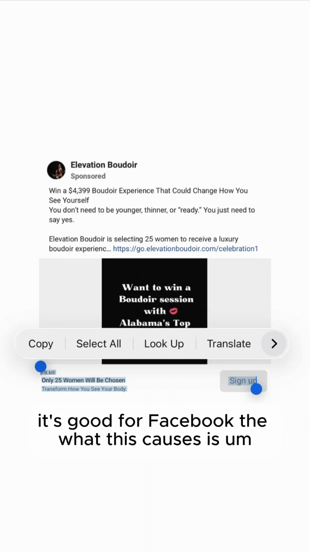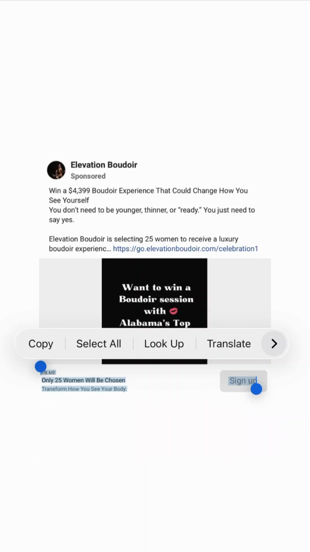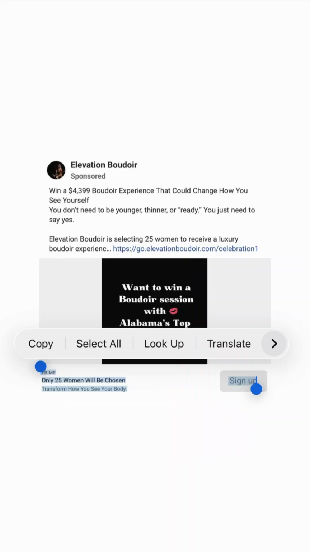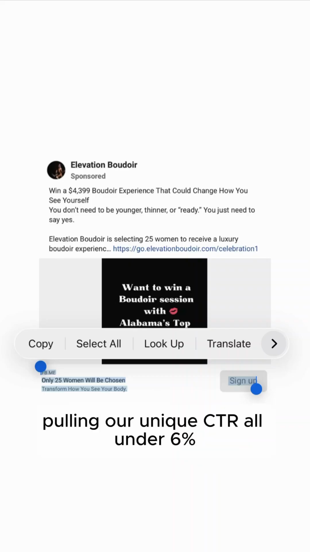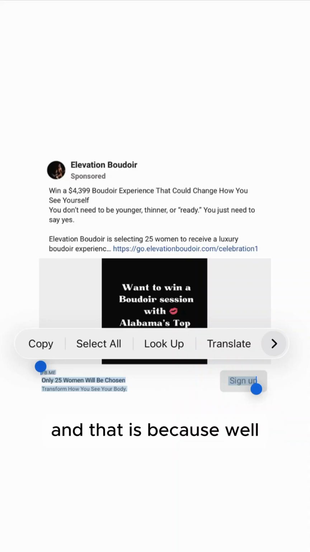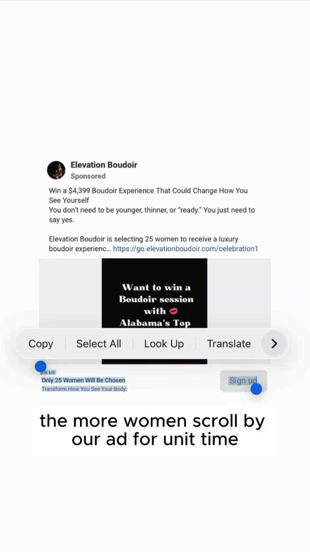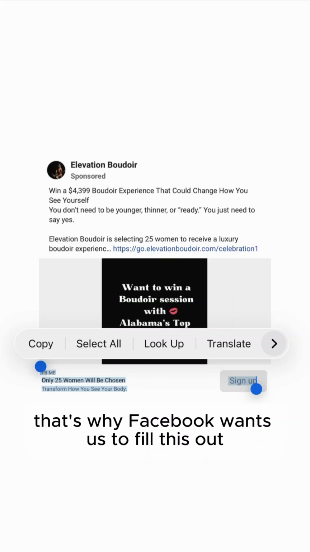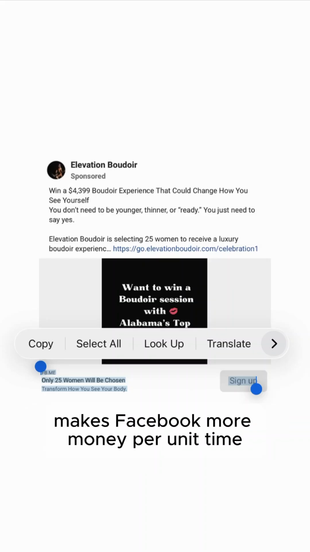We're trusting that's good for us, but in fact it's bad for us, it's good for Facebook. What this causes is way more women to scroll by our Boudoir Facebook ads than necessary, pulling our unique CTR under 6%, and actually increasing the probability we have BLCS. And that is because the more women scroll by our ad per unit time, the more ads Facebook can serve per unit time. That's why Facebook wants us to fill this out. It makes Facebook more money per unit time.